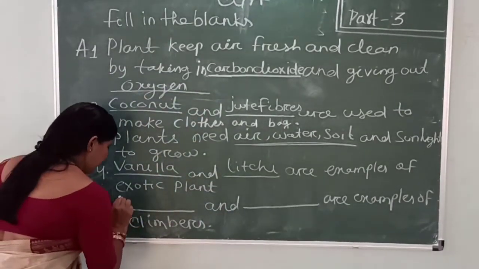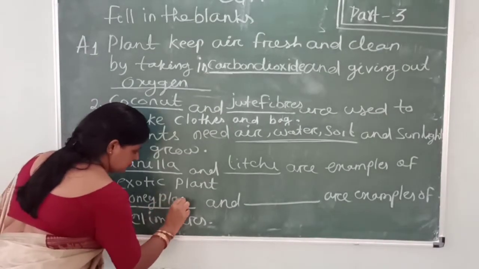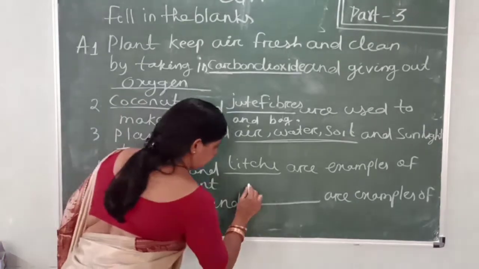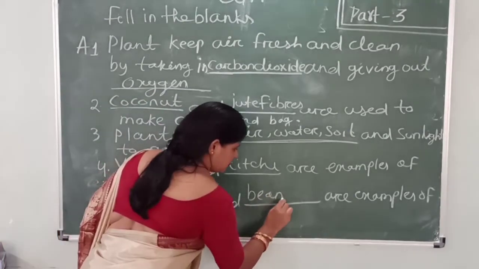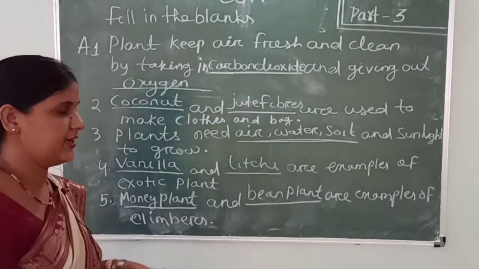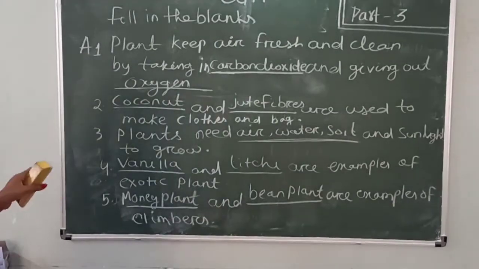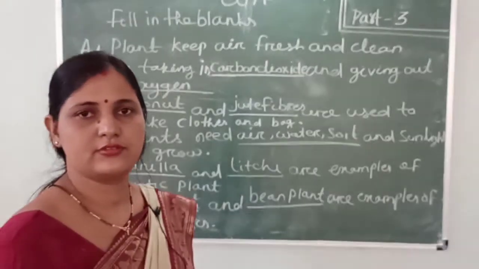Money plant and bean plant are examples of climbers. Now, is everyone clear?